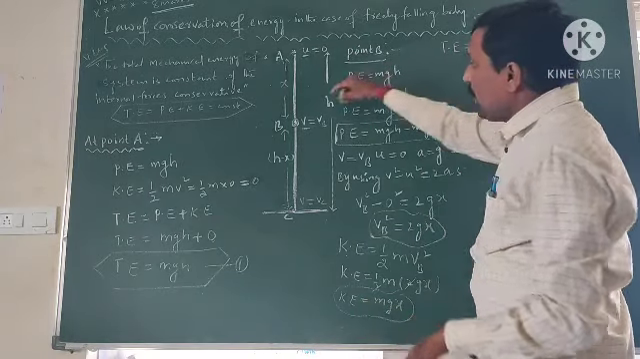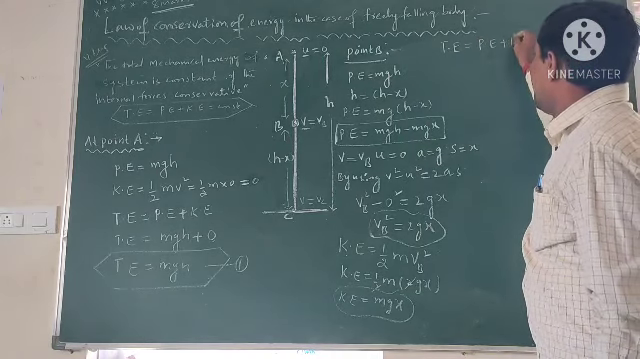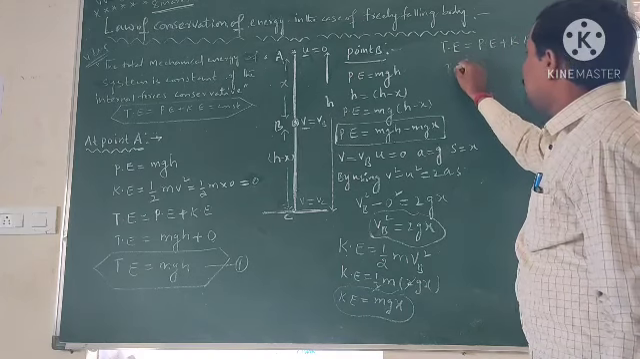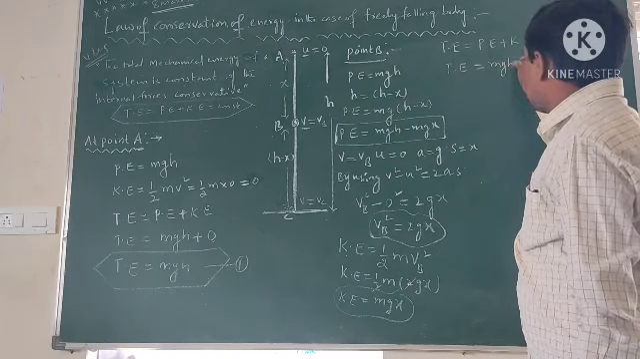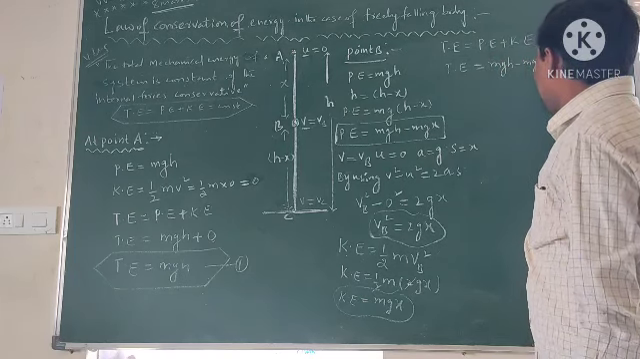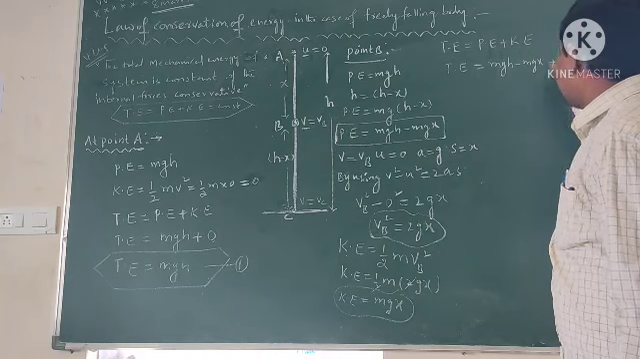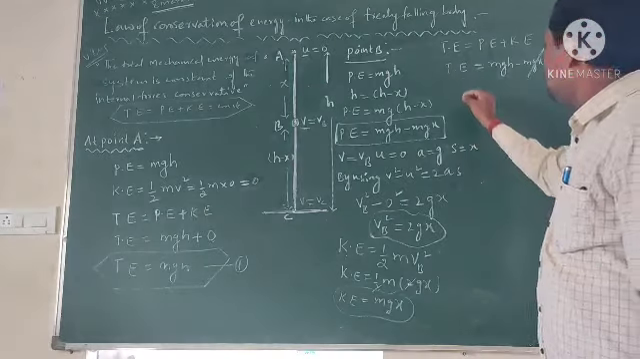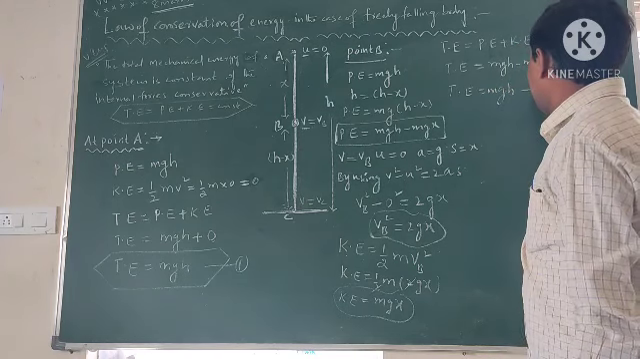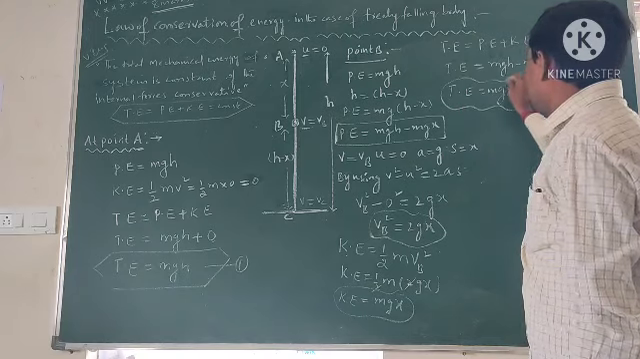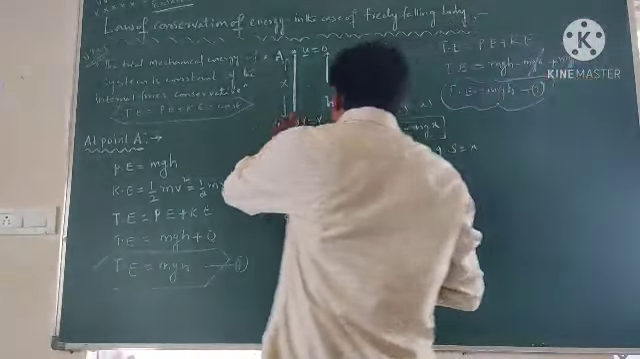Total energy at point B is equal to potential energy plus kinetic energy. So the total energy is equal to mgh minus mgx plus mgx. The minus mgx and plus mgx cancel, so the total energy is equal to mgh. This is equation number 2. So the total energy at point B is mgh. Okay, so point B is the middle point.